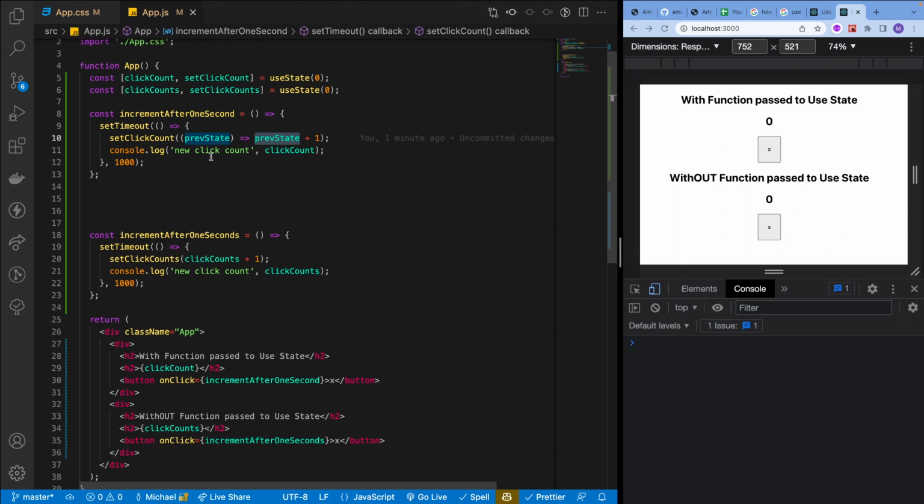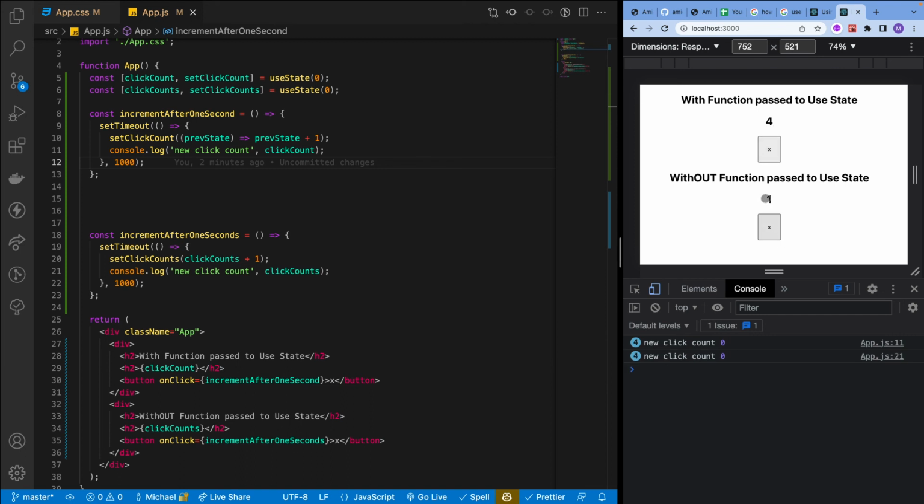And then the third one will say, were there any references to set click count? Yes. Give me the reference to that value, which is 2. And we'll do 2 plus 1, which is 3. And I'll try to do that. Hey, 4 clicks, that's what I'm talking about. And we see the number 4, whereas we see the number 1 here.